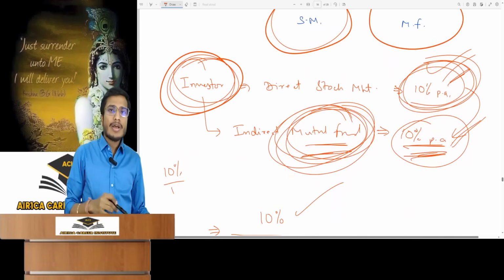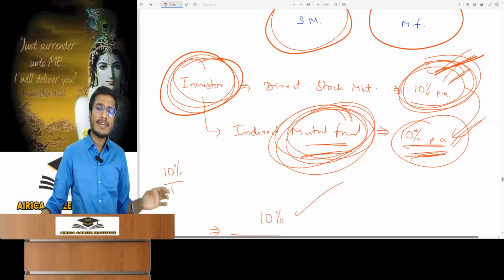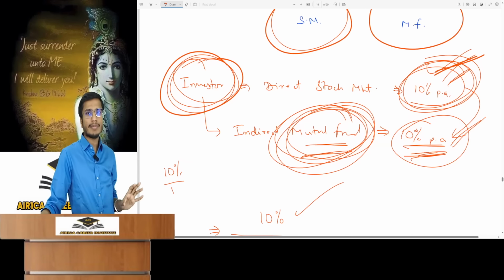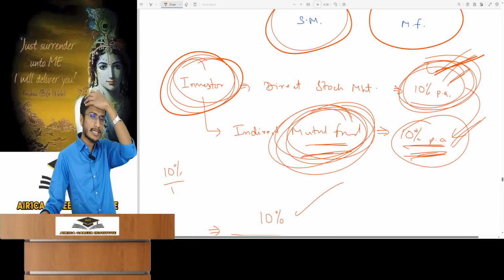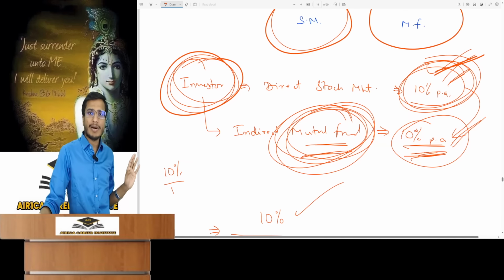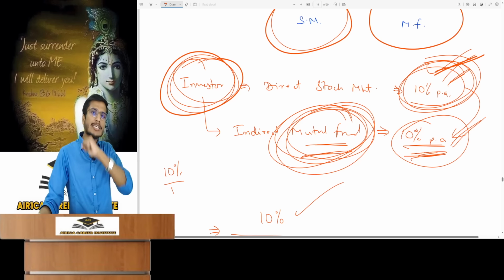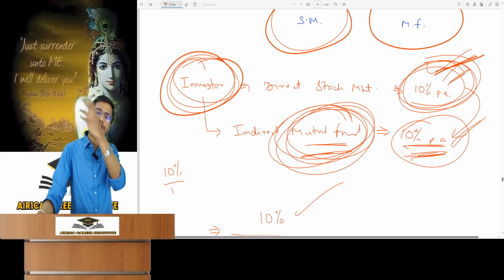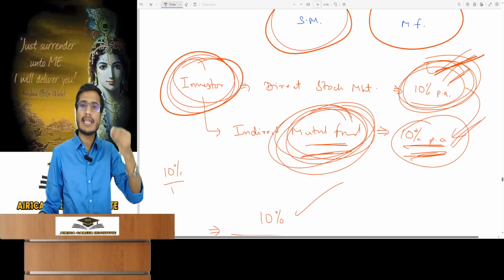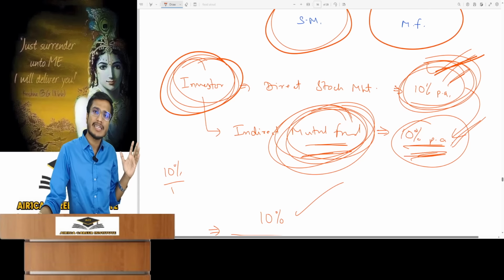There is an investor who is investing directly in the stock market and today he is earning a 10% per annum return. We do our analysis on a per annum basis. Per annum he earns a 10% return. I suggested to that investor, why face the hassle of direct stock market investment? You should invest indirectly through a mutual fund. The mutual fund will earn returns for you. You don't have to do any analysis, give any time. There is no problem at all.